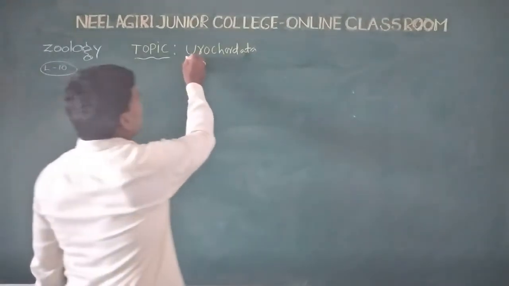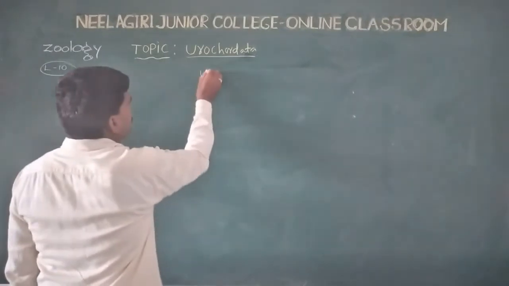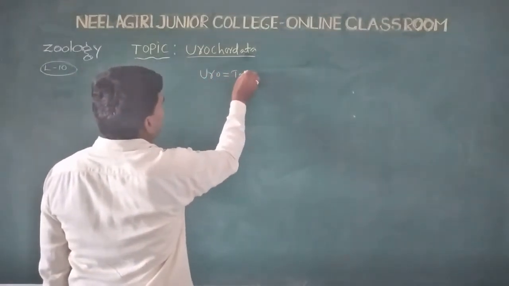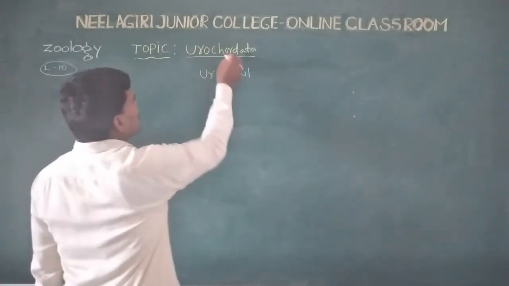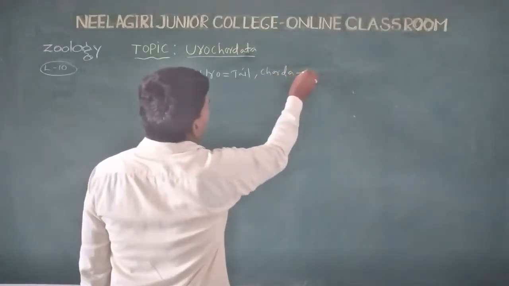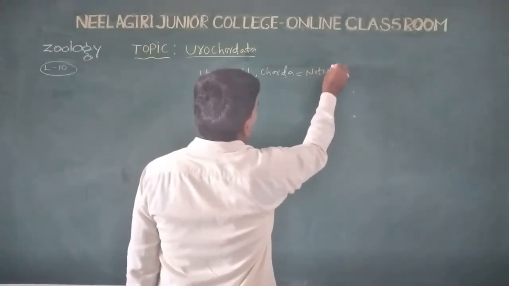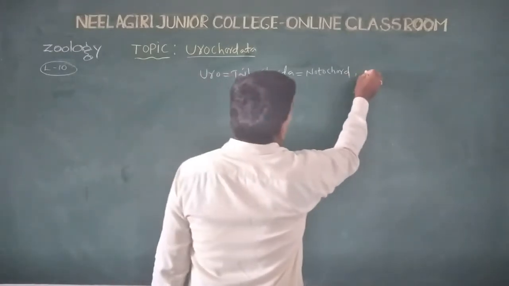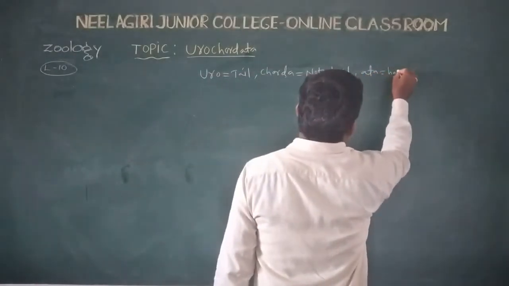So what is the meaning of Urochordata? Uro is equal to tail. Chorda is equal to notochord. Ata is equal to having.